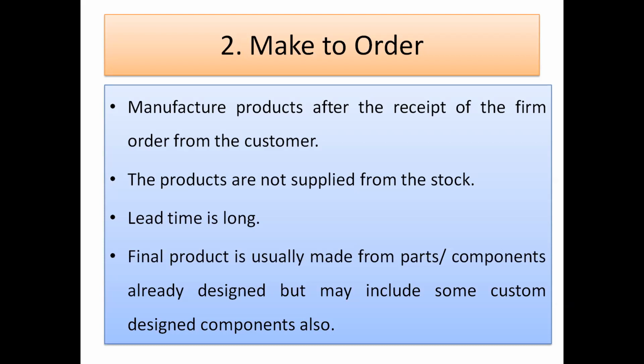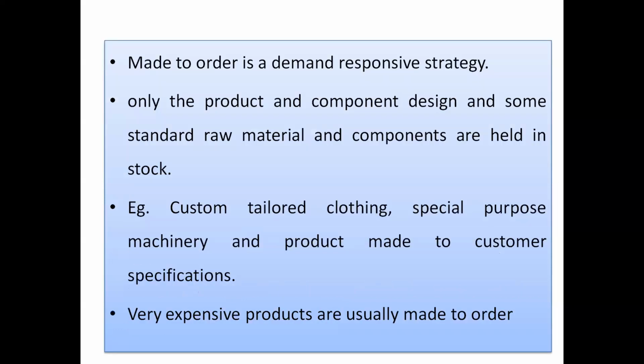Next, you can take as an example that a final product is usually made from parts. For example, any order is given related to nuclear power, or related to others. If some nut bolts are required, or some other things that are available in the market, then firms like Thermax or Walchandnagar will not go for manufacturing and fabrication of these nuts and bolts and other things which are already available in the market. Definitely they will take them from stock and use them for their further component. Make to order, further we will discuss this.